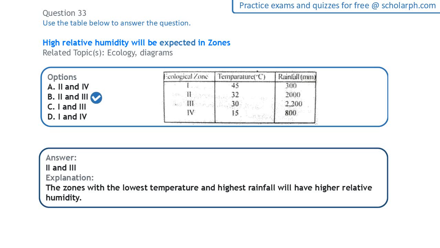The reason why we're not taking IV here is because if you look at the amount of rainfall in these two, realize that it is way more than this. It's like multiple of this. So we need to compare both factors, the temperature and the rainfall, not just one of the factors. So these ones have a balance of it, low temperature and high rainfall. While this one has low temperature but the amount of rainfall is not as high comparatively to these ones that we have here.